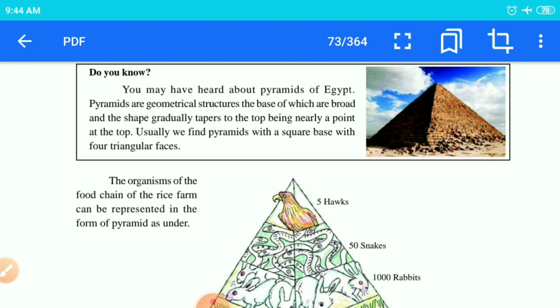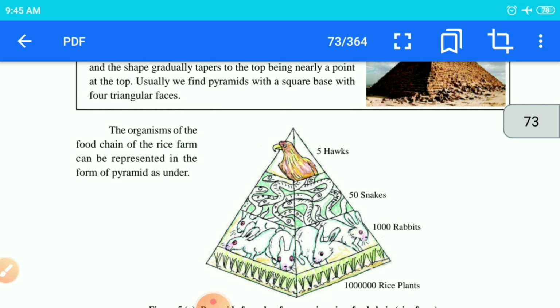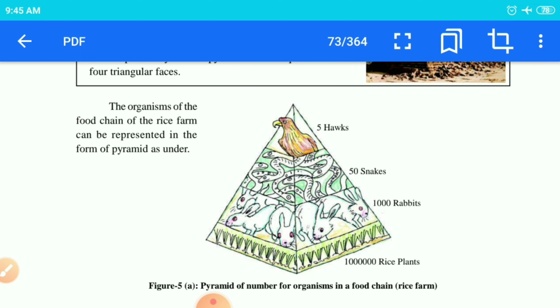Just like in Egypt you have seen the pyramids of the mummies, you people know how it is. A triangular shaped structure is there, a 3D structure. Likewise your ecological pyramid is also there. Suppose you see the pyramid of your rice farm. At the lowermost portion it will be your rice plant. Then certain herbivorous animals will be there, such as rat, rabbit and so on.